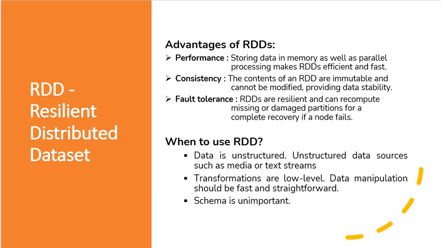What are the characteristics of the RDD? The first one is performance, consistency, and fault tolerance. By storing the data in memory as well as processing in parallel, the RDD is efficient and very fast. Why is it fast? Because it is distributed and the parallel computation is carried out. Consistency-wise, the content of an RDD is immutable and cannot be modified, so it provides data stability. So that is the second part.